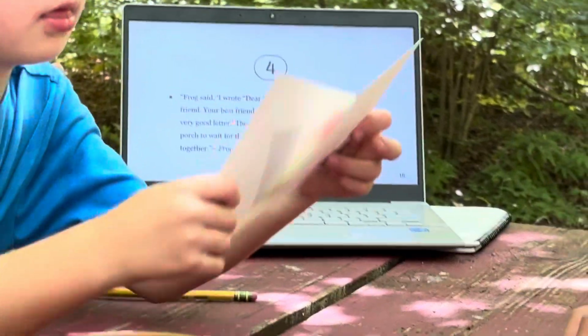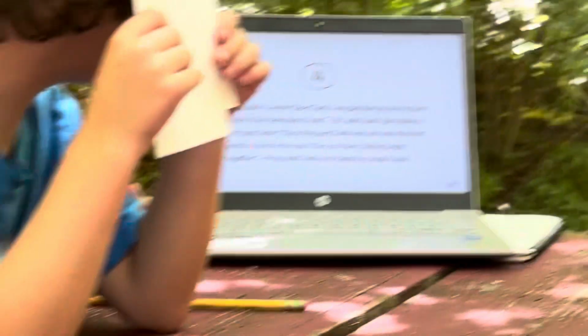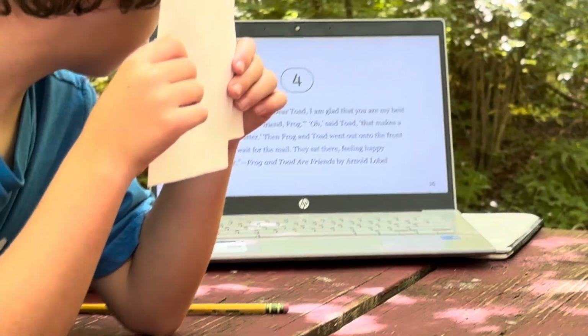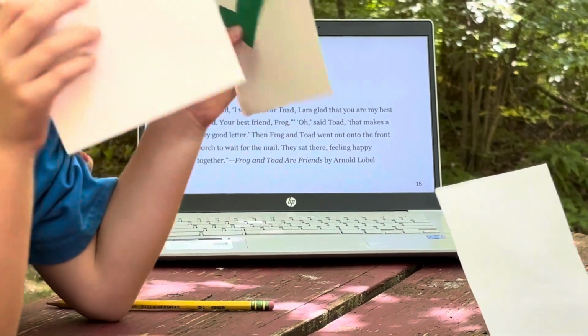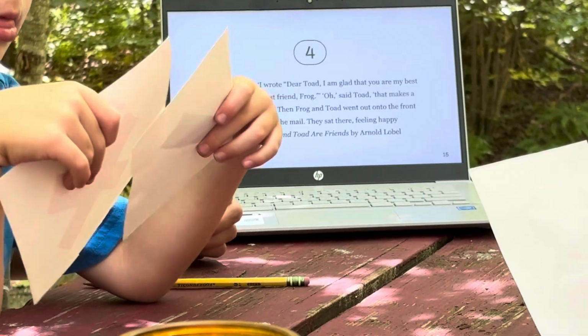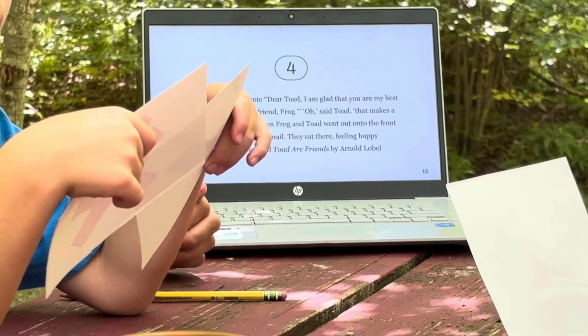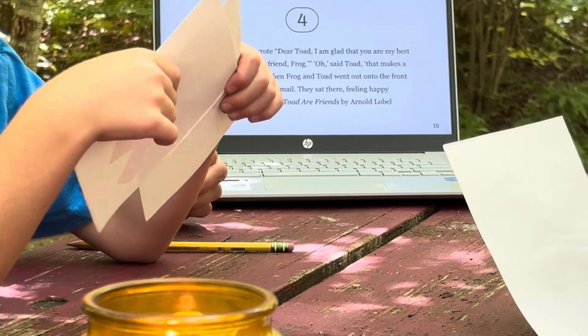This one is a little bit tricky, so pay attention. Frog said, "I wrote, Dear Toad, I am glad that you are my best friend. Your best friend, Frog." "Oh," said Toad, "that makes a very good letter." Then Frog and Toad went out onto the front porch to wait for the mail. They sat there feeling happy together.